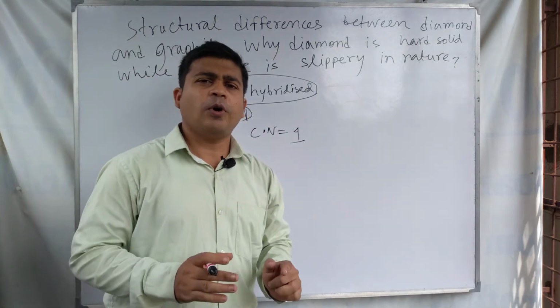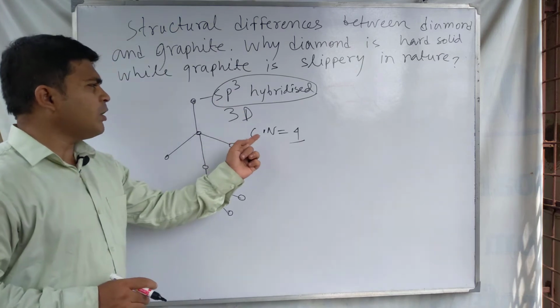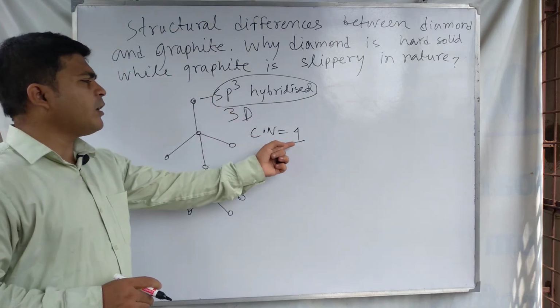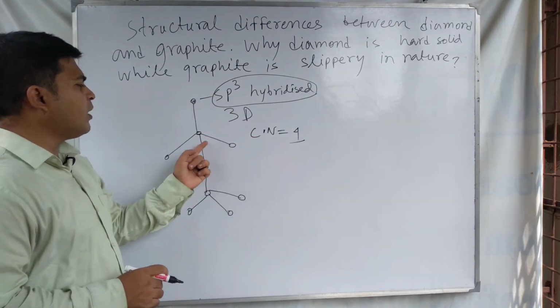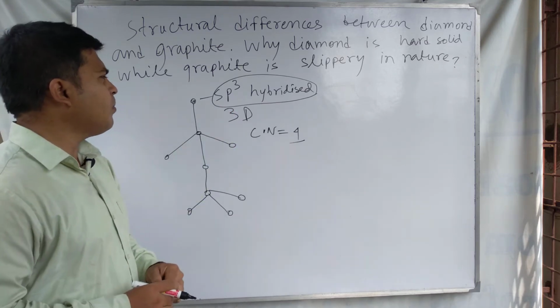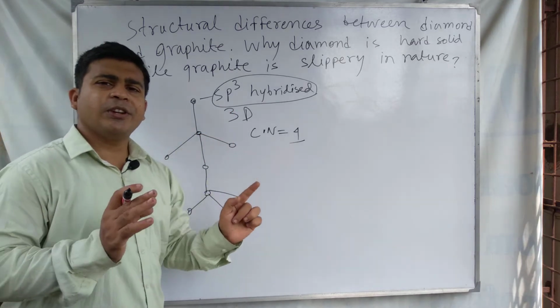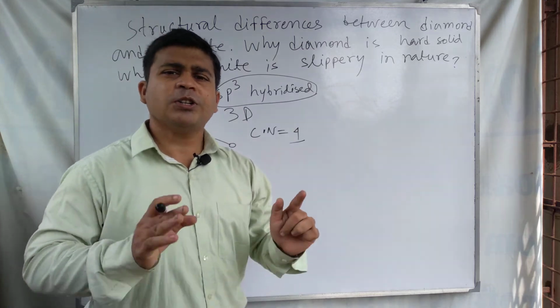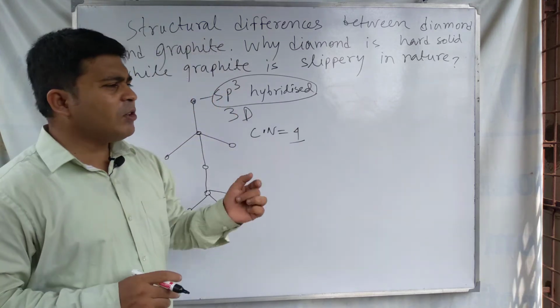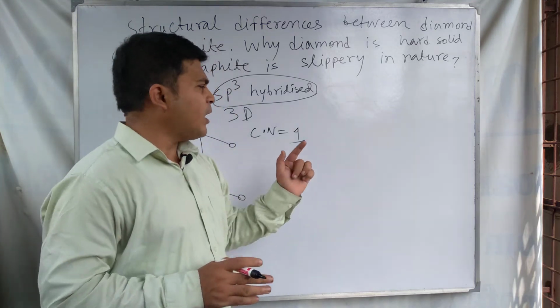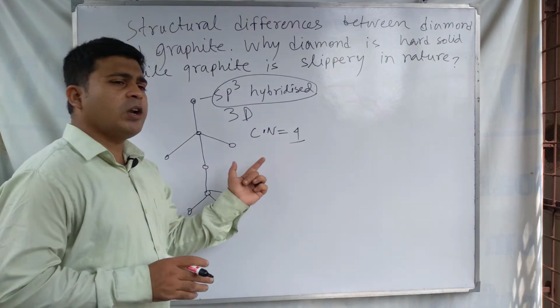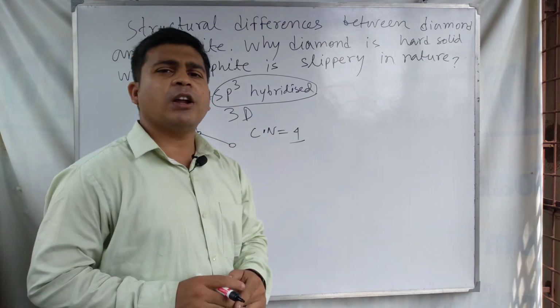In the solid form, each carbon atom is coordinated to 4 other carbon atoms, forming a three-dimensional network solid, and all carbon atoms are joined by single covalent bonds.